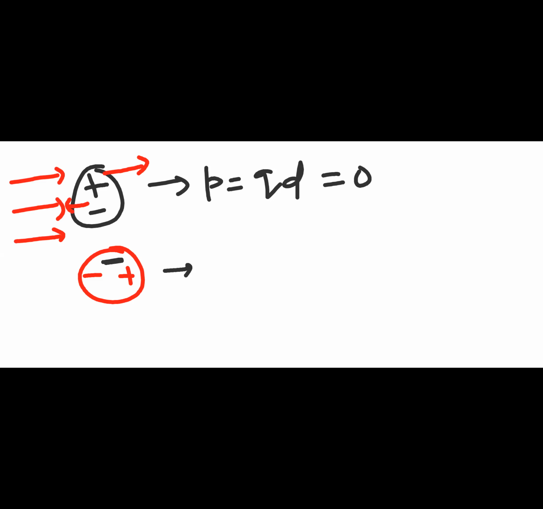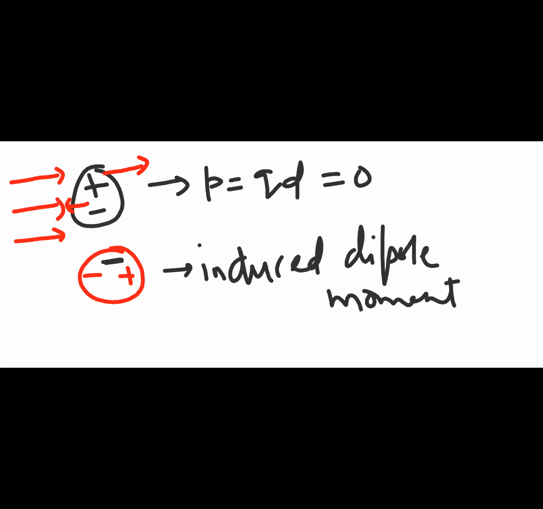So this is called the induced dipole moment. When n number of molecules are there, you will have more dipole moment. So you can say that in either case, whether polar or non-polar, a dielectric material will develop a net dipole moment in the presence of an external field.